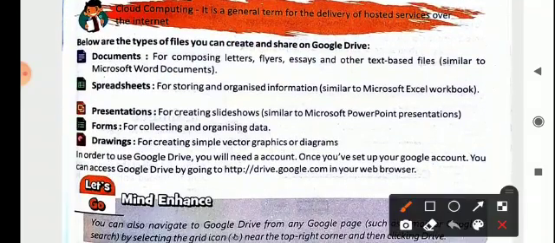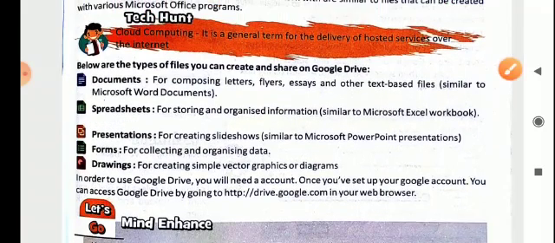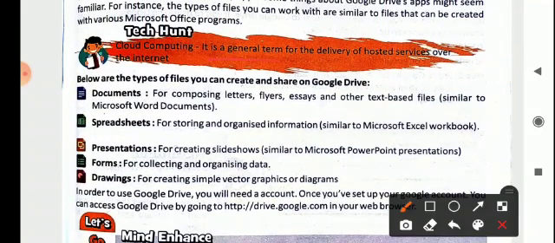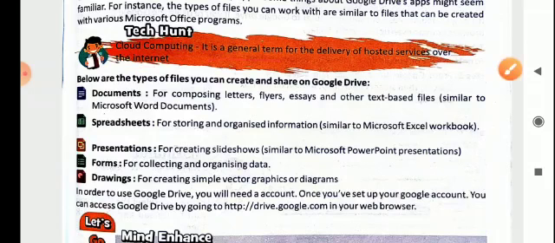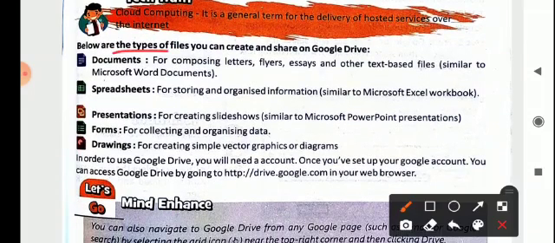Before that, first understand the concept of cloud computing. It is a general term for the delivery of hosted services over the internet. Below are the types of files you can create and share on Google Drive. Like a document file, as you save your Microsoft Word file, it is used for composing letters, flyers, essays and other text-based files.